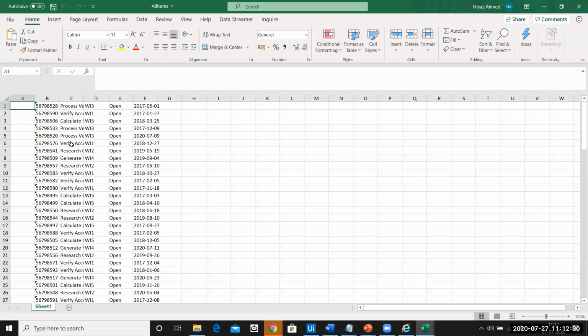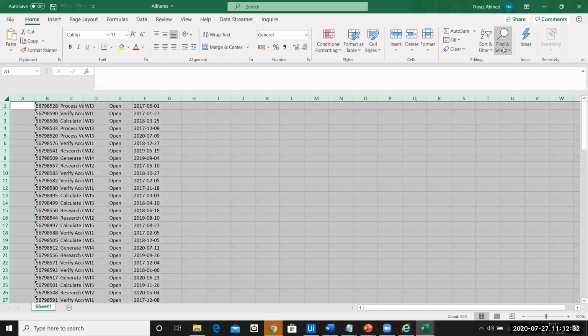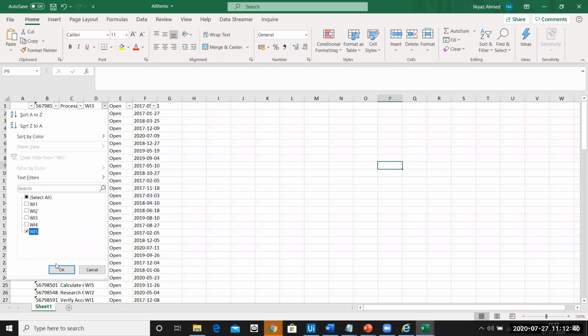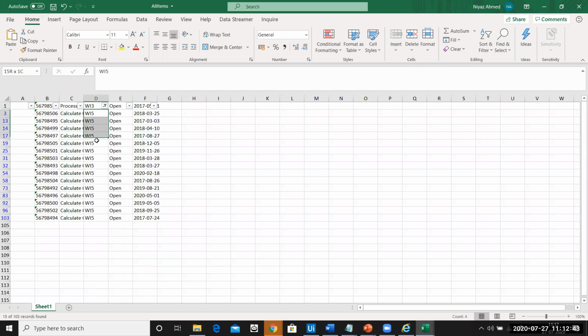I'm not an Excel expert, but what I know is we need to... I have a question. Yes, sir. Can we truncate the substring, say WI, using the filter data table activity? Sir, I simply want WI, not the numbers. Can we do it using the filter data table activity? You can. You can pass a regex over there.